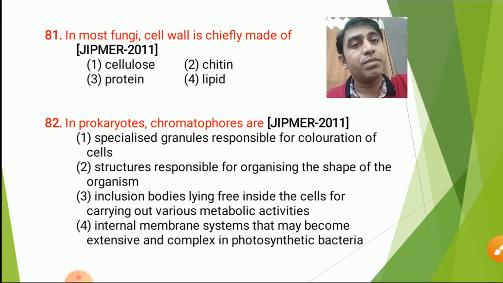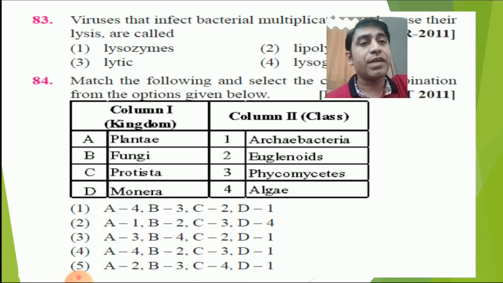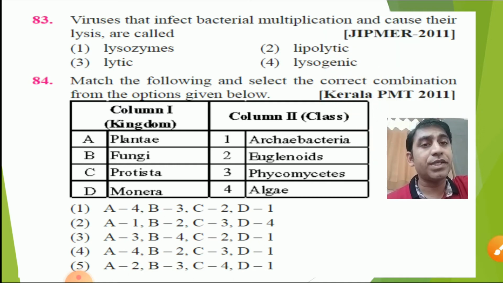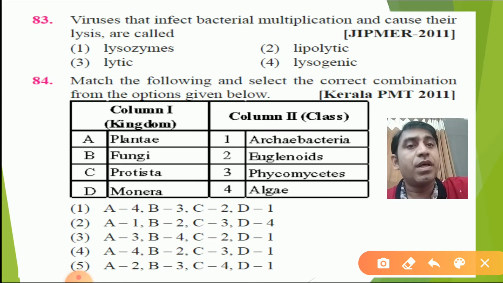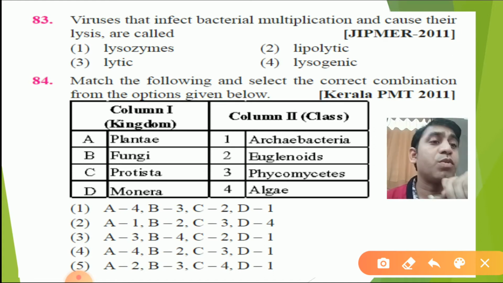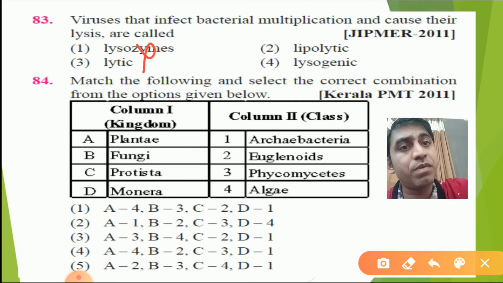Next question, question number 83. Viruses that infect bacteria, multiply and cause their lysis are called lysozymes. No, because lysosomes are the cell organelles which contain hydrolytic enzymes. These are helpful for digestion, so it will not be an answer.